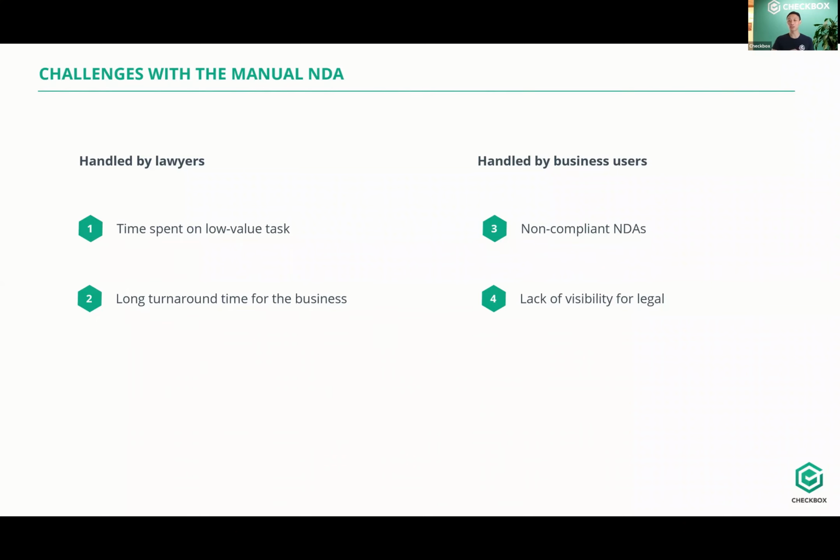And the second thing is, if it's completely self-serve, then there's a lack of visibility for legal as well, which fundamentally is a risk function in the business, and that's not too good.